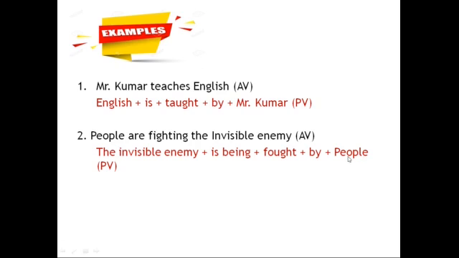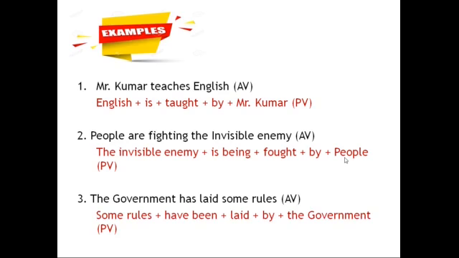Yes, the third one. The government has laid some rules. Once again, some rules, plural. You see in the question, has laid. Children, I think you can identify it is present perfect: subject plus has or have plus V3. But here rules are plural, no? Instead of has, we have to use have.